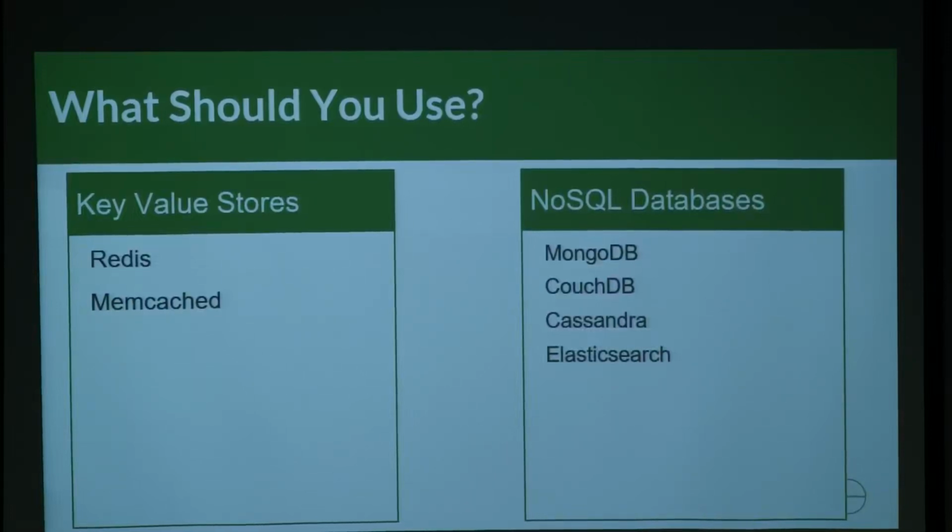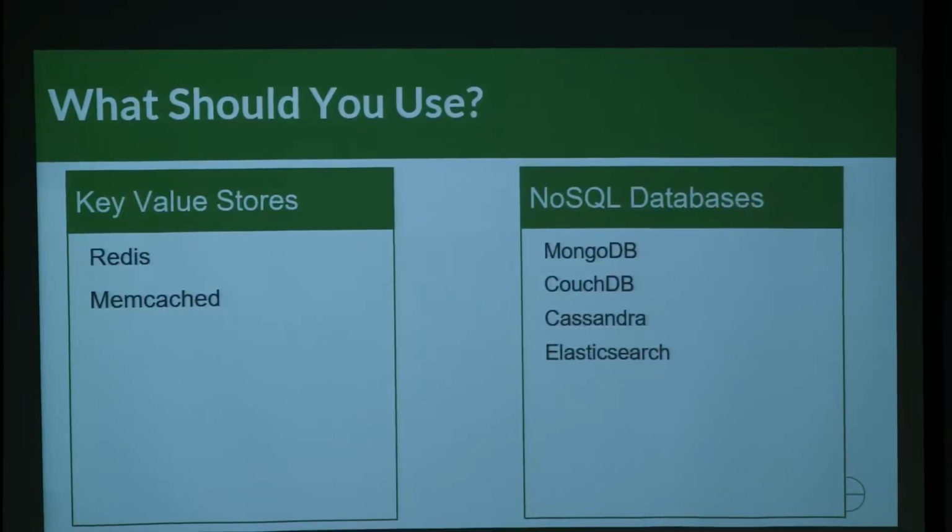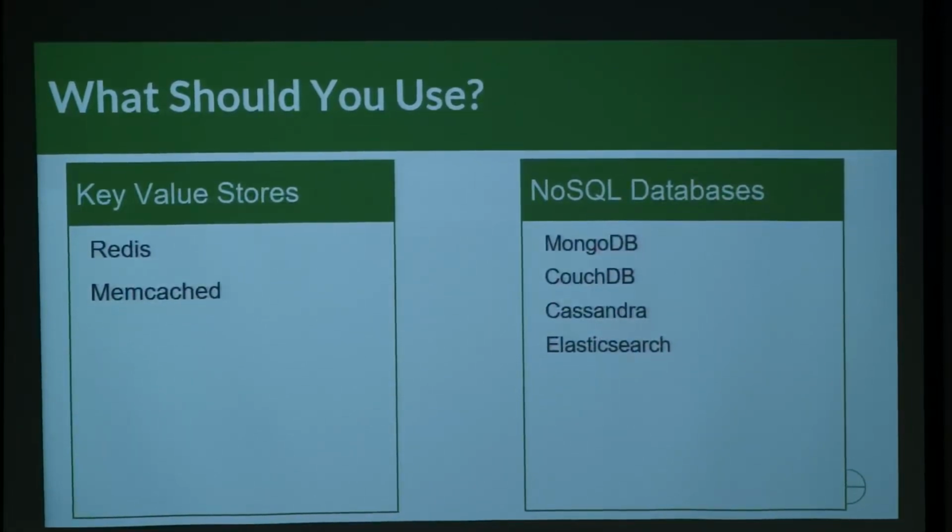On the left, we have Redis and Memcached. Has anyone heard of these technologies before? Okay, good. So that's a good start because we're going to talk about them. How about any of these on the right-hand side for NoSQL databases? Mongo, anybody? And then there's a few others, CouchDB, Cassandra. I see a few hands getting raised. And then some people will get mad at me for including Elasticsearch because they're going to say it's a full-text search engine. It's not a NoSQL database.